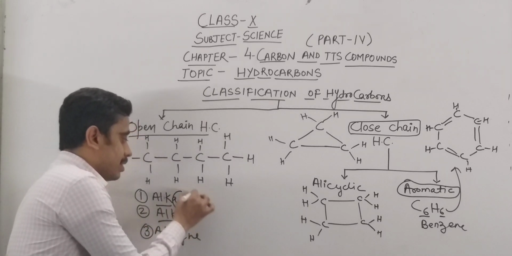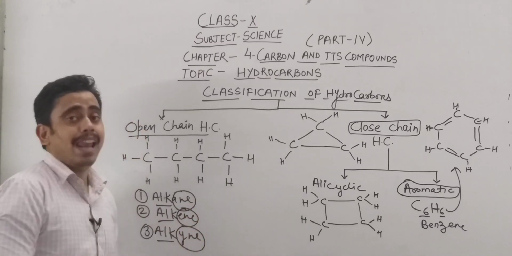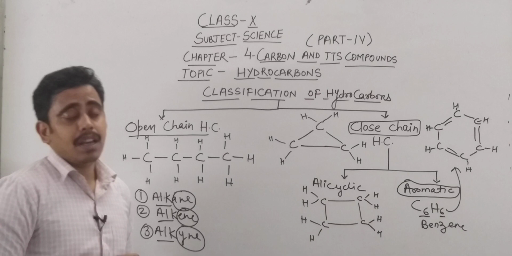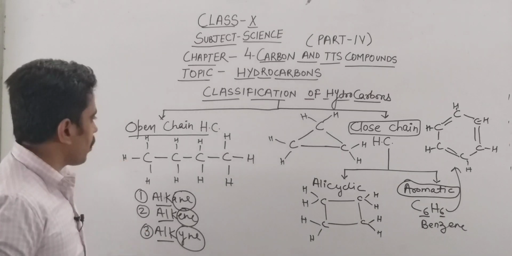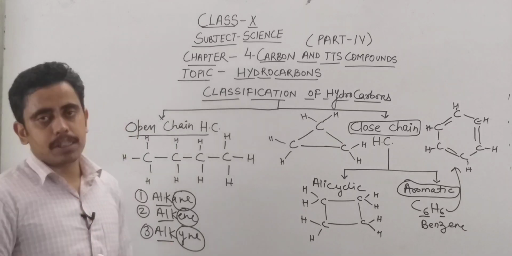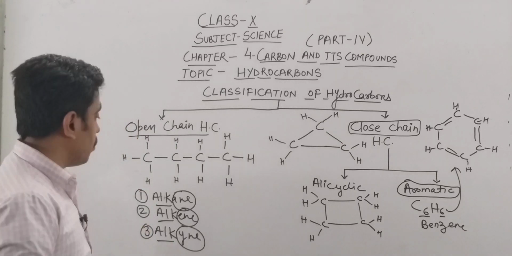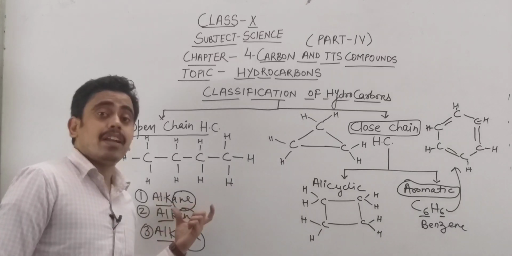Here the suffix is ane, ene, and yne. Alkane, alkene, and alkyne. If in the open chain structure only a single bond is present between the carbon atoms, then these types of hydrocarbons are termed alkane.